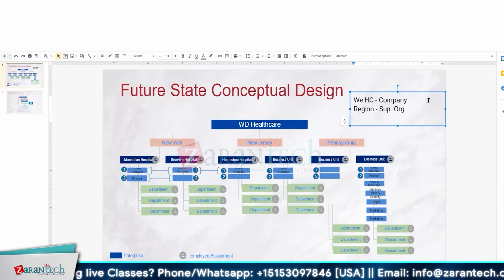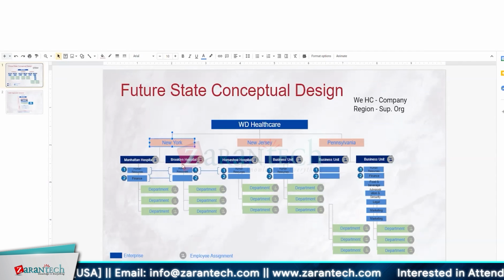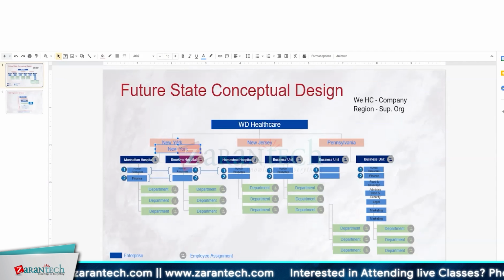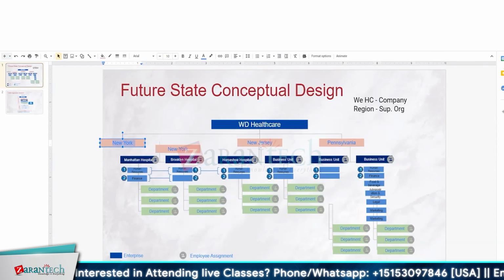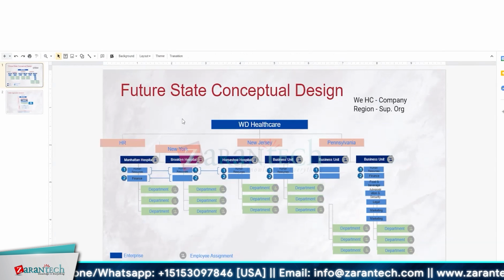Like the human resources that you have mentioned in each region, under each business unit, like hospital names or however it is, it's a common department. Would you be requiring separate teams of human resources for each department, or are they a shared resource? Okay, so I have two options here. Some clients can ask for HR as a separate department.